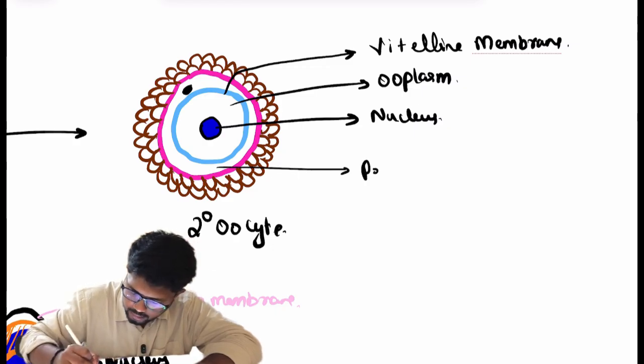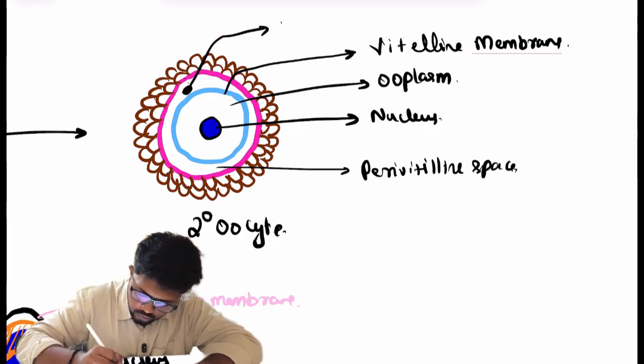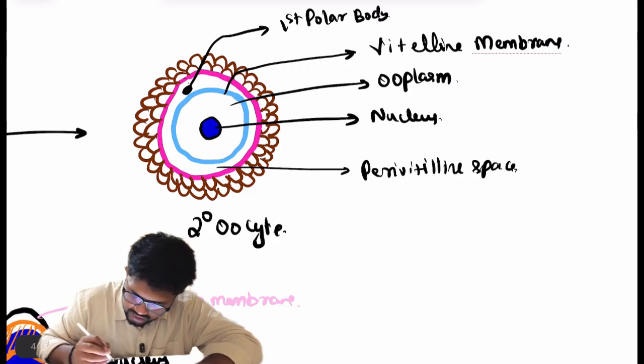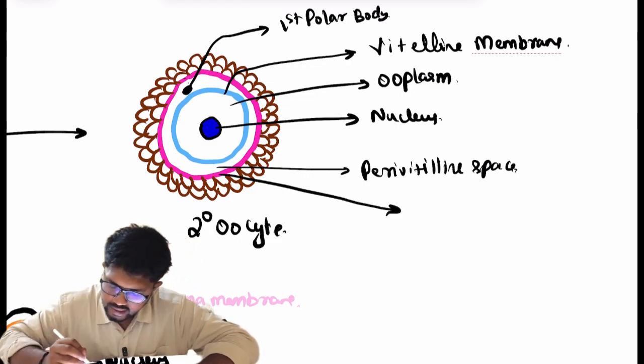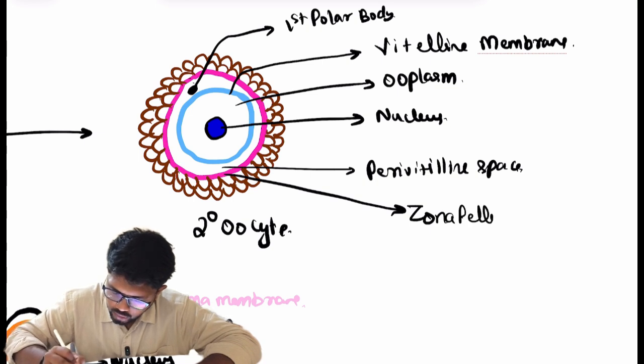This is called the perivitelline space, where you will find the first polar body. Outside of it, one glycoprotein striated membrane will be present, which is called the zona pellucida.